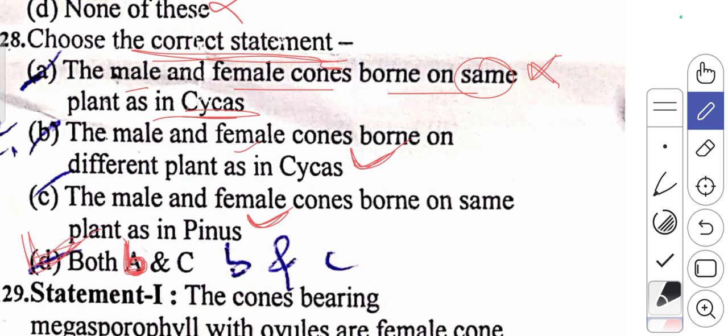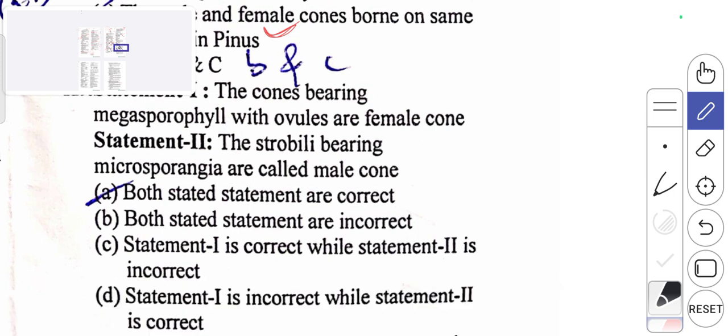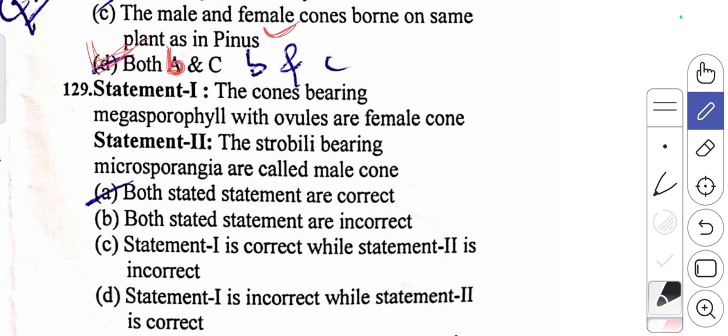The last question for today, that is the 129th question. They have given two statements here. Statement 1, the cones bearing megasporophyll with ovules are female cone.